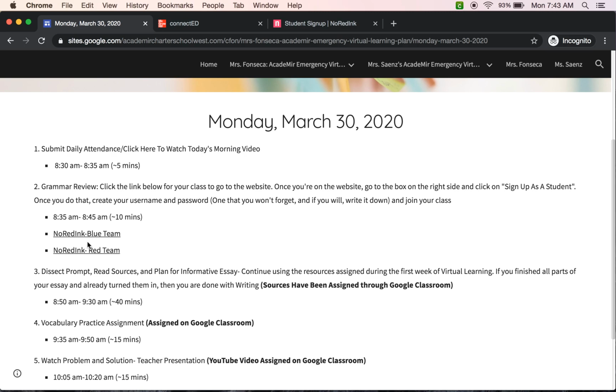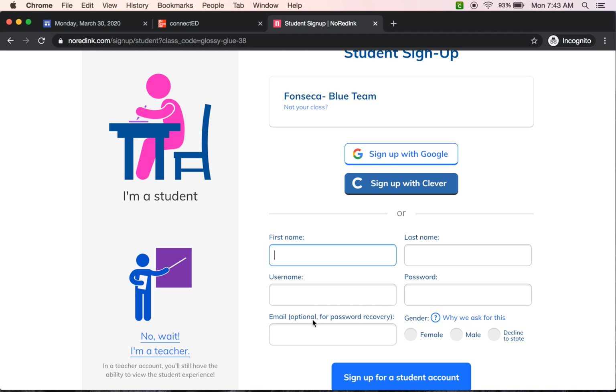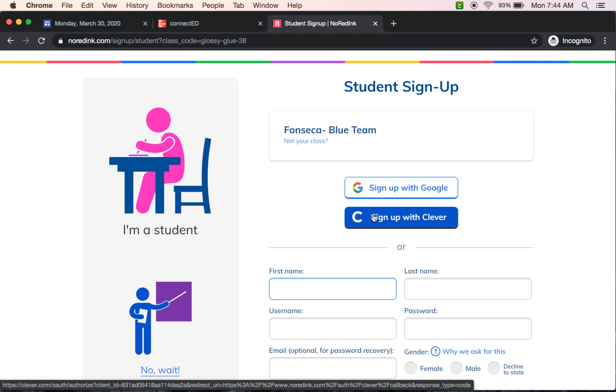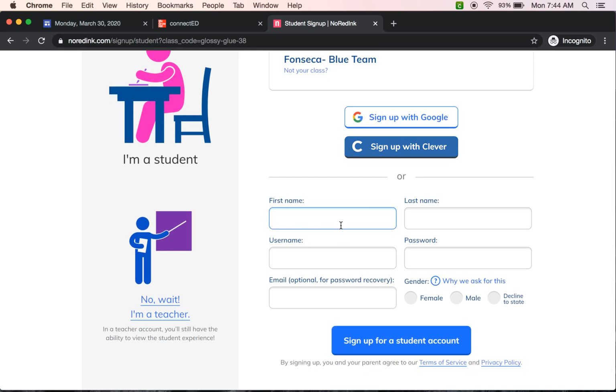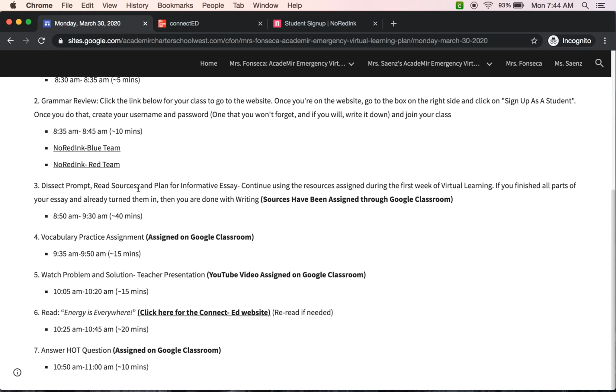But today, the toughest thing might be the new grammar, because we're not doing it the way that we usually do, where you have that worksheet. Today you're just creating the account. As long as you click on this link, you should be okay, because remember, it's going to take you directly to where you need to sign up. You can try signing up with Google to see if that makes it a little bit easier, because then you can use your Google username, your Google email, and your password. If it doesn't work, then just create your own account. But that should be the hardest part. And then that's it. You're done for today.